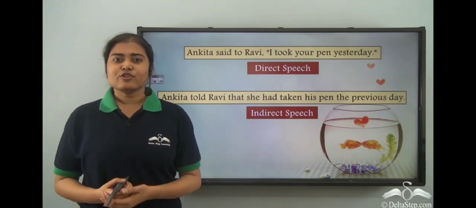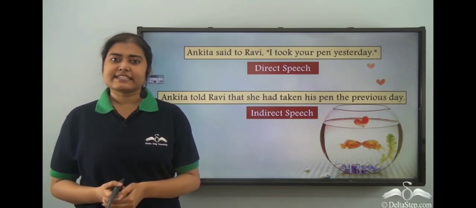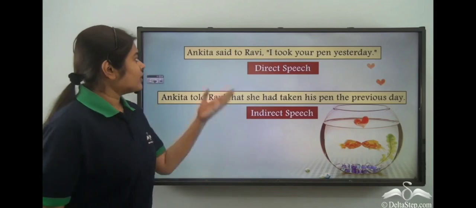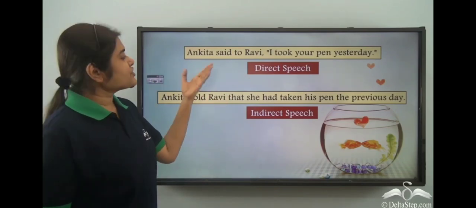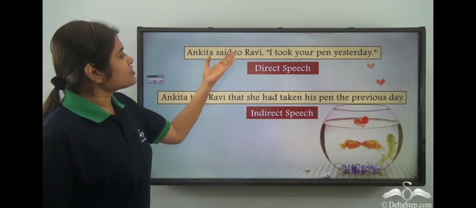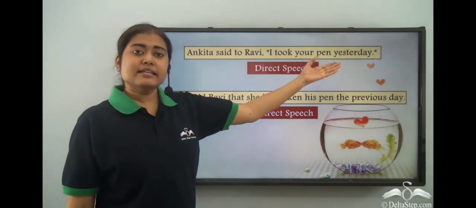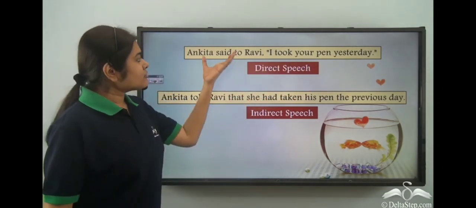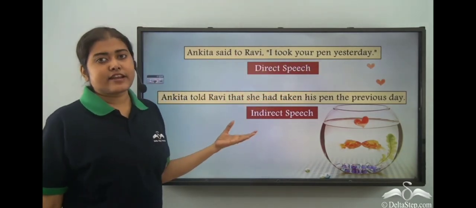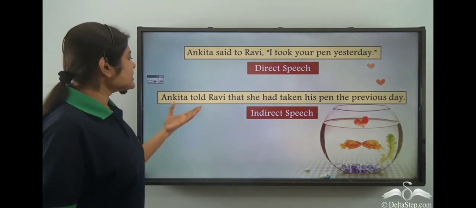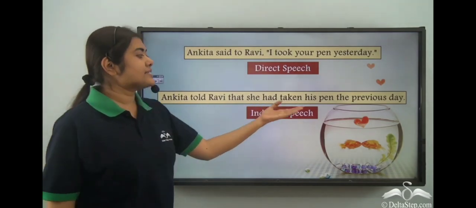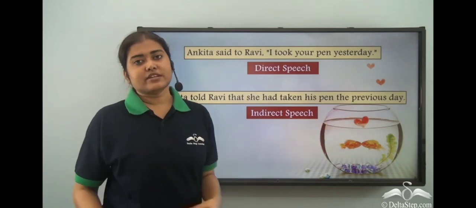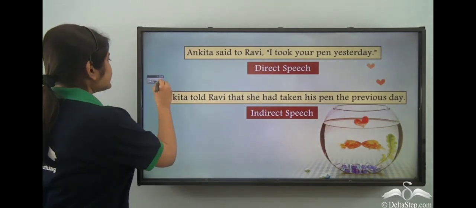By now, you all know about direct and indirect speech. In a direct speech, a sentence reads like, Ankita said to Ravi, "I took your pen yesterday." This sentence, if written in indirect speech, would be, Ankita told Ravi that she had taken his pen the previous day. So, what do we see here?